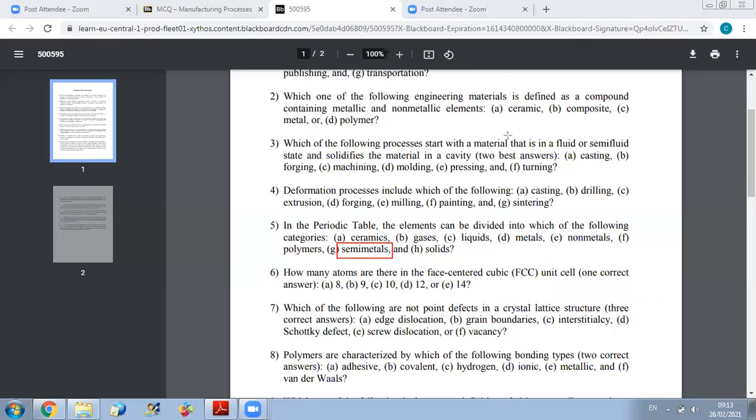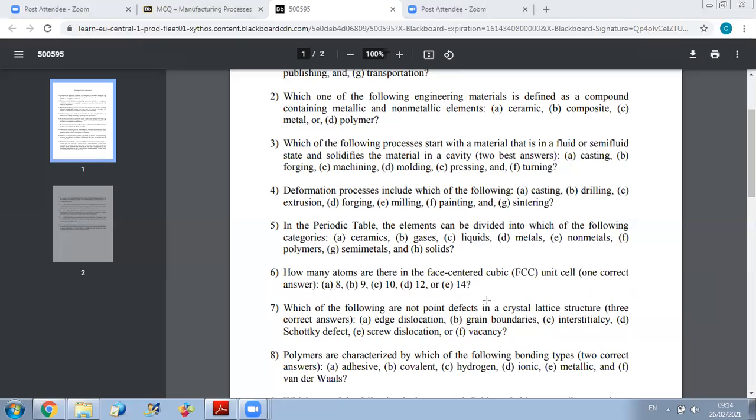Now, for question 7, which of the following are not point defects? So, for example, in the defects, we have characterized point defects, surface defects, okay? So you should know, if I ask you if this is a point defect or a surface defect, you should know. And you should know what are the different types of defects. So we know that if you remember, we divided the defects into several types.